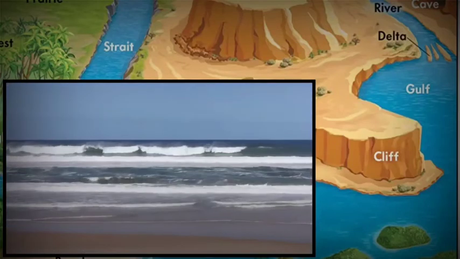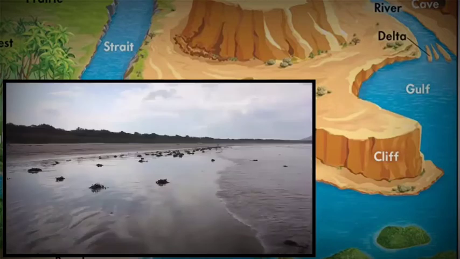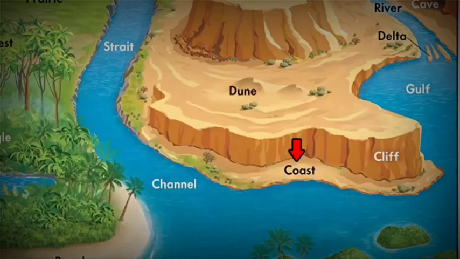The water slowly rises up over the shore and then slowly falls back again, leaving material behind and taking a large volume of sand. Again, big waves have lot of energy and small waves have less energy. So based on the size of the wave and the land material, the coastal landform varies.